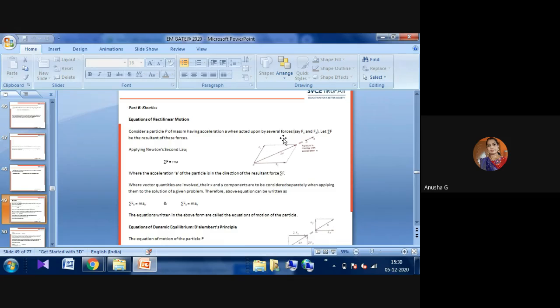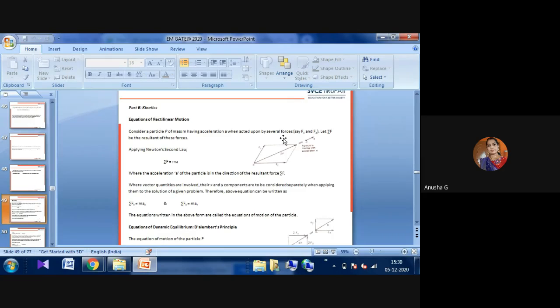What do the two equations mean? If the force is applied in the horizontal direction, it is mass into acceleration in the x direction. If we are applying the force in the upward direction, the mass will be multiplied by the acceleration in the y direction. These equations are the equations of motion of the particle.